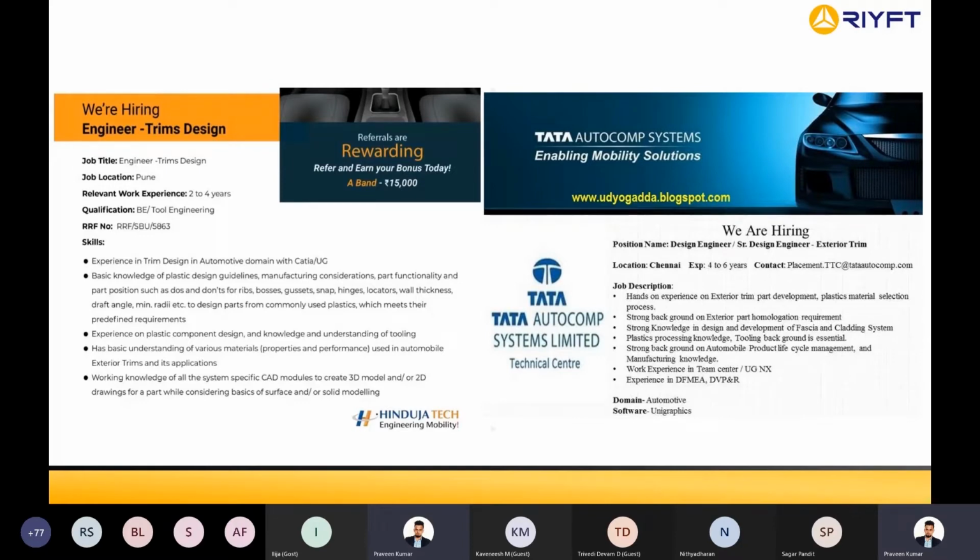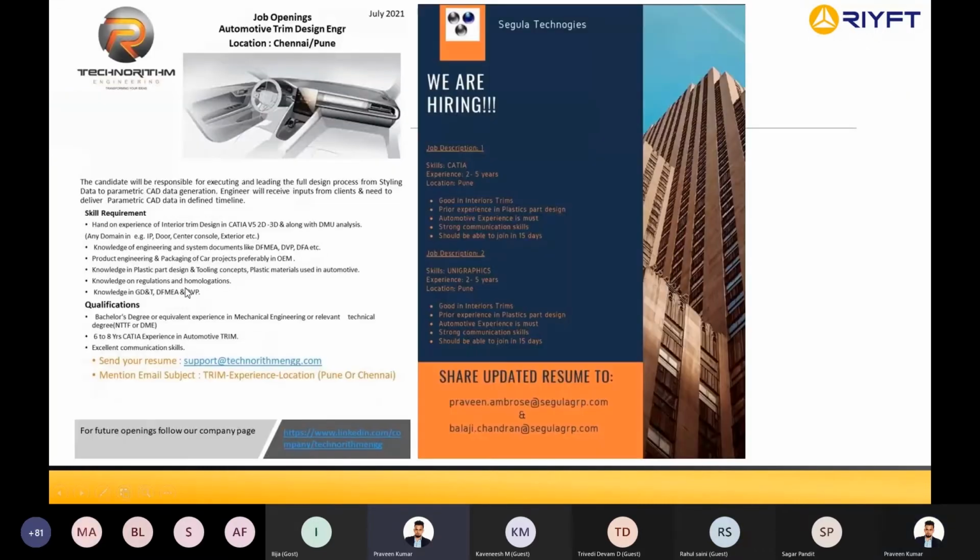No, AutoCAD we don't use in the automotive industry, and SolidWorks, no. Without relevant knowledge of the particular software that we expect, we don't give the job. As a SolidWorks engineer, we will not take you. They expect you to be proficient in CATIA. As a plastic tools engineer, normally we expect at least 1 year of experience.